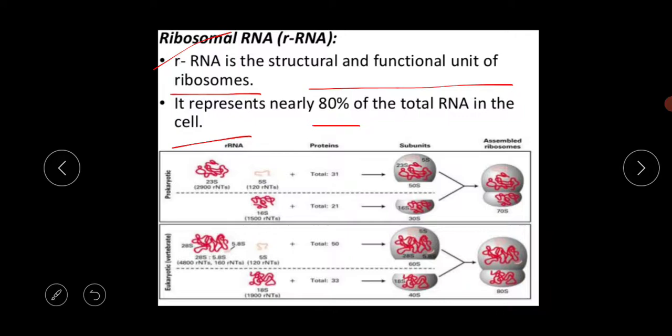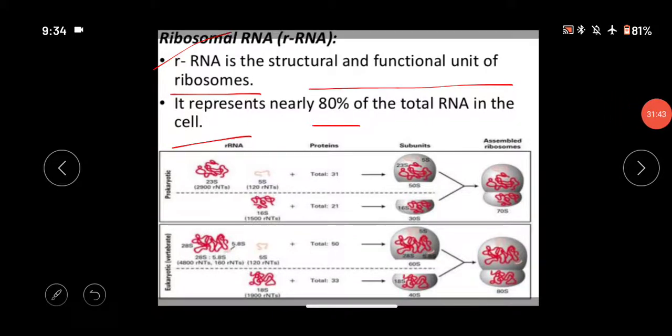In our next class we will discuss the translation procedure. Please go through each and every video properly, because each and every video is interlinked with each other. Why? Because this chapter is quite tricky and difficult for all of you. So please follow all the videos properly, and if you have any queries just ask me immediately.